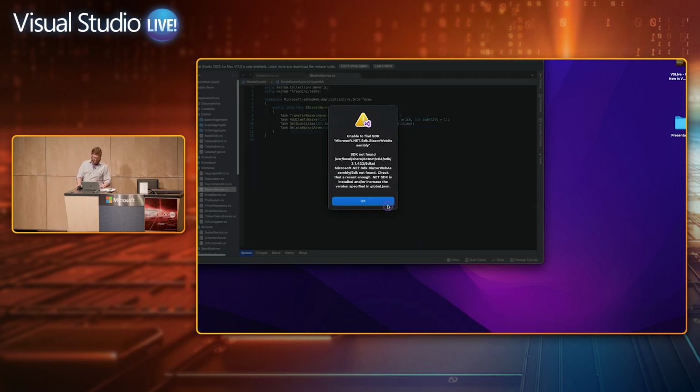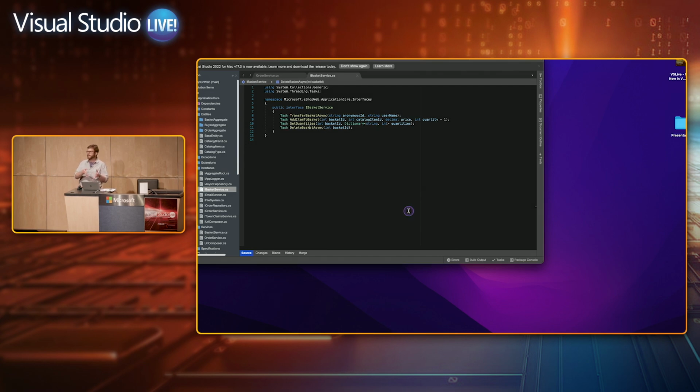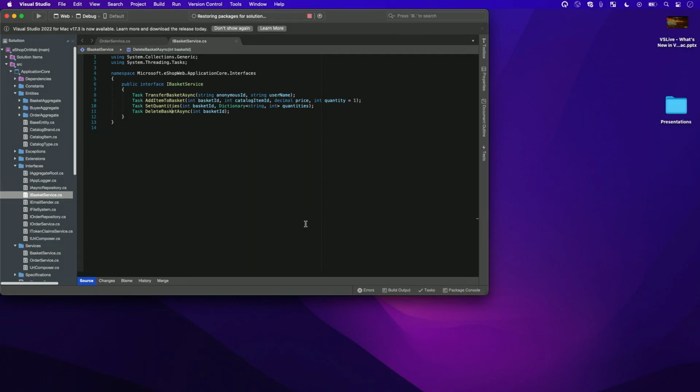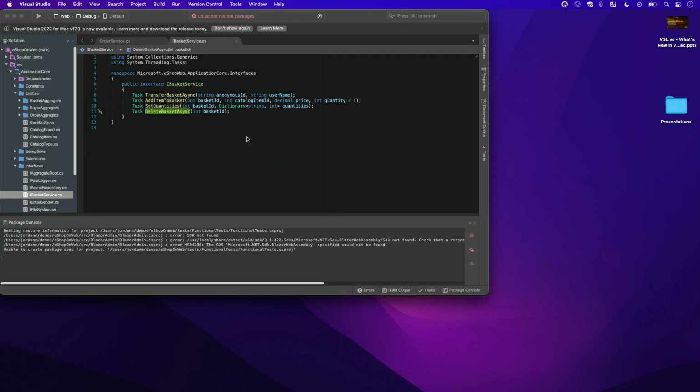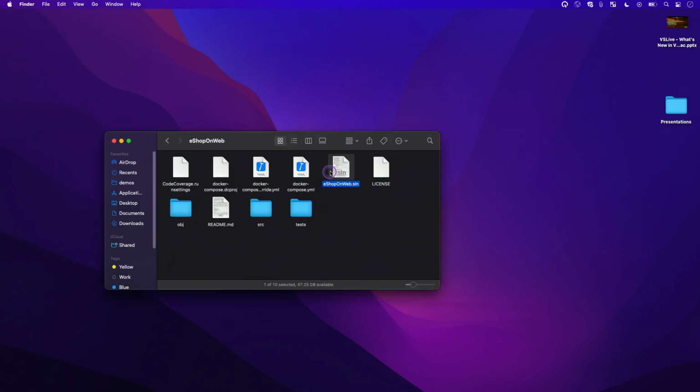It's just something on this project here, but you see how long it took there, and now we can get to coding. Now I want to compare this time. So here's the old UI. We're not going to spend any more time here today than what you're seeing right now, but here's the old product. And now I want to go and switch over to show you the same solution loading in 2022.